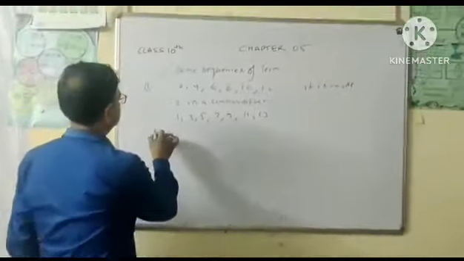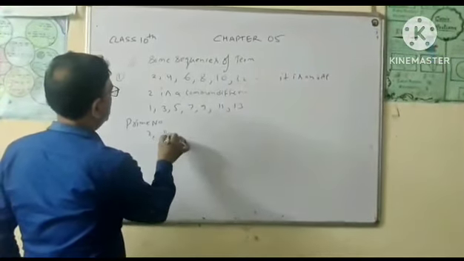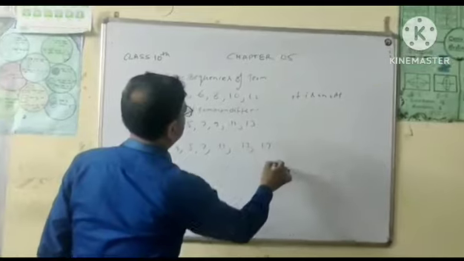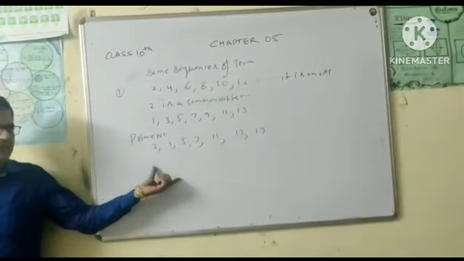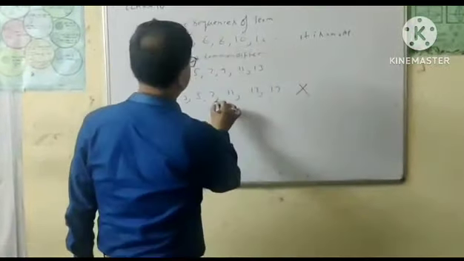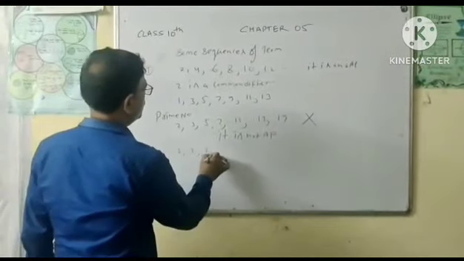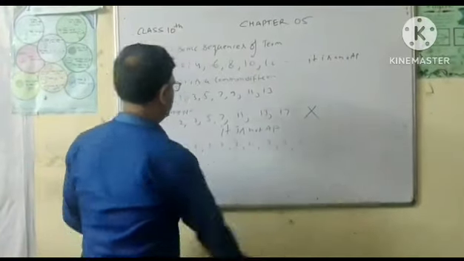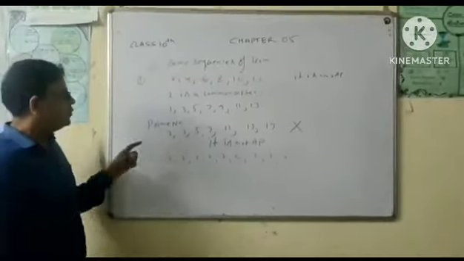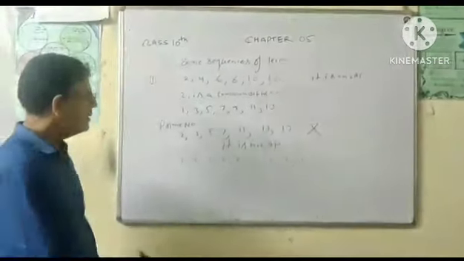And prime numbers means 2, 3, 5, 7, 11, 13, 17. This is not an AP because the difference of the two numbers is not the same. So it is not an AP. Suppose that 2, 2, 2, 2, 2, 2, 2. Yes, it is an AP because the difference of two numbers is always 0. 2 minus 2 is 0, 2 minus 2 is 0, and so on. It is an AP.